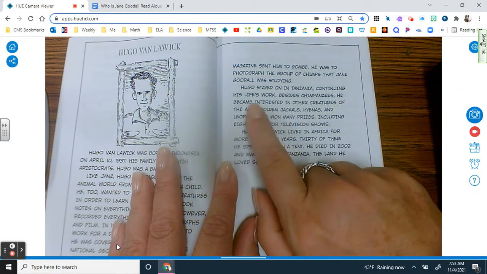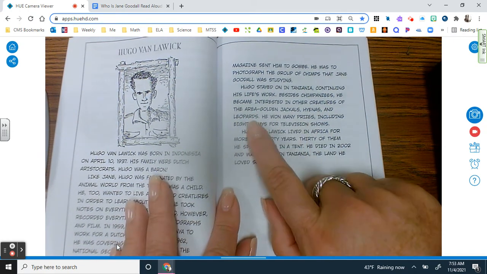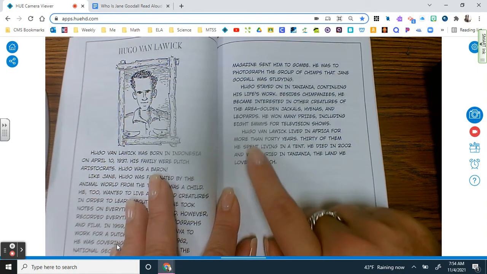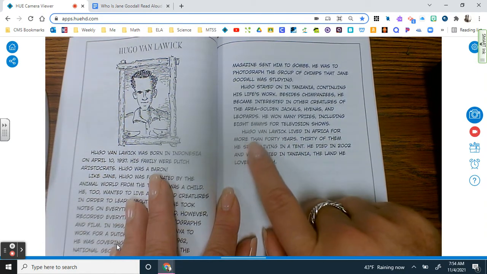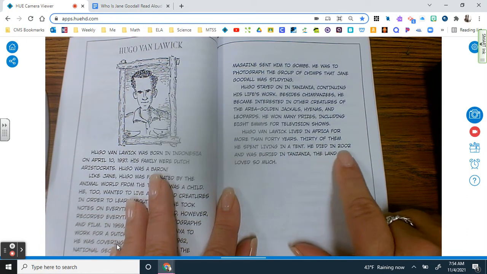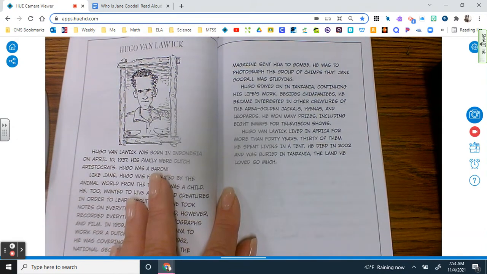Besides chimpanzees, he became interested in other creatures of the area: golden jackals, hyenas, and leopards. He won many prizes, including 8 Emmys for television shows. Hugo van Lawick lived in Africa for more than 40 years. 30 of them he spent living in a tent. He died in 2002 and was buried in Tanzania, the land he loved so much.